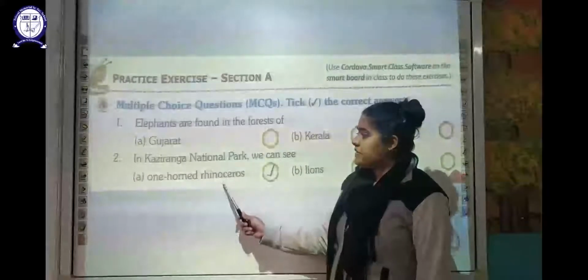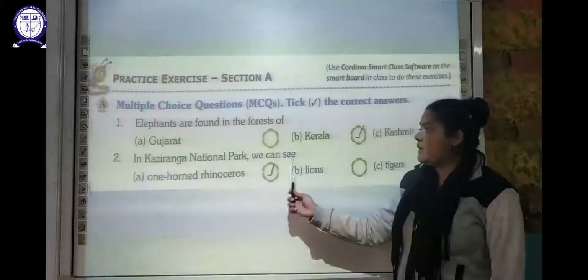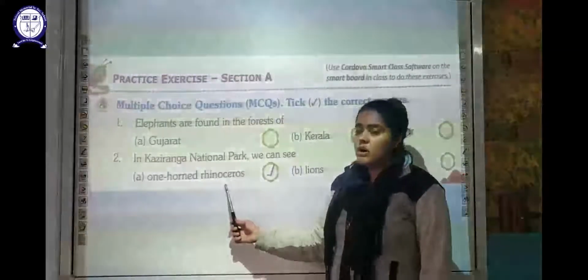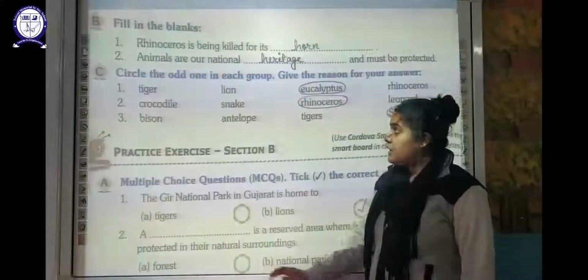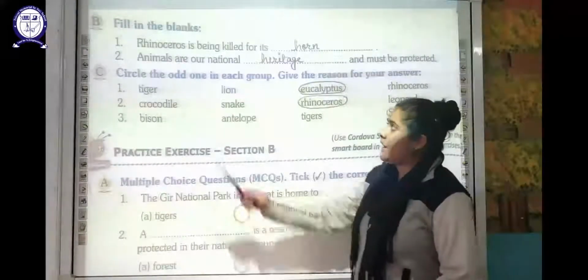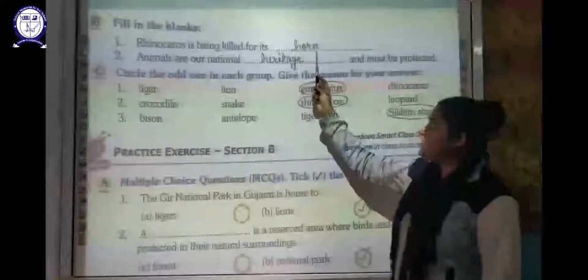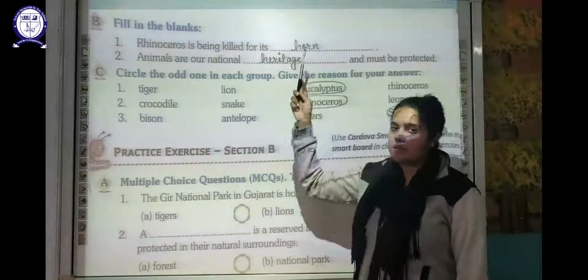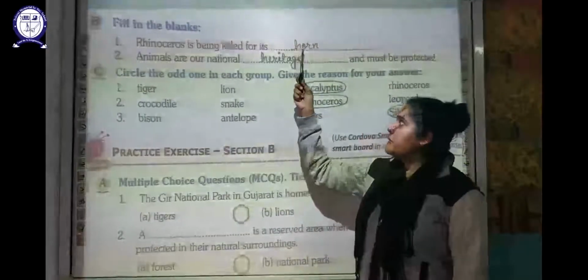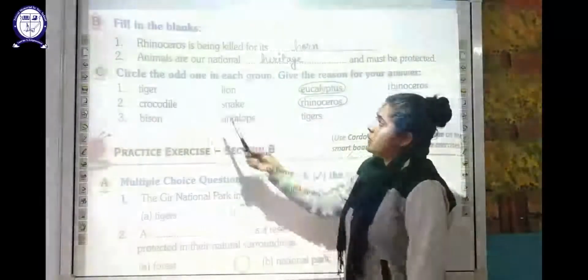Kaziranga National Park is a national park where we see one-horned rhinos. Okay. Next, fill in the blanks: rhinoceros is being killed for its horn. As I told you, its horn has a medicinal property. For that, the people are killing these rhinoceros.